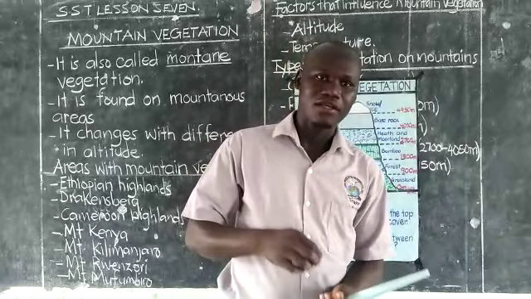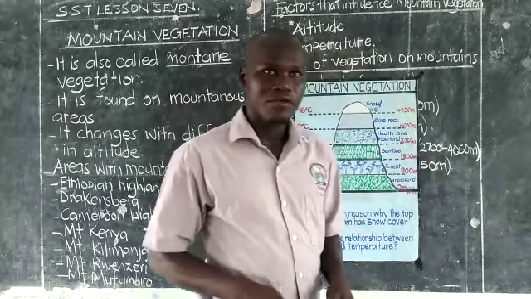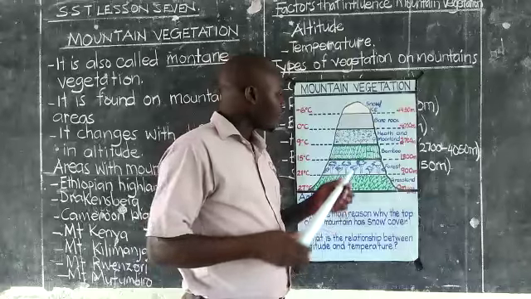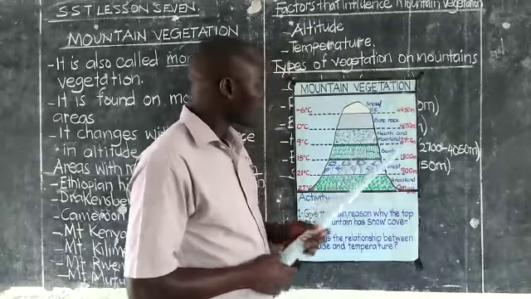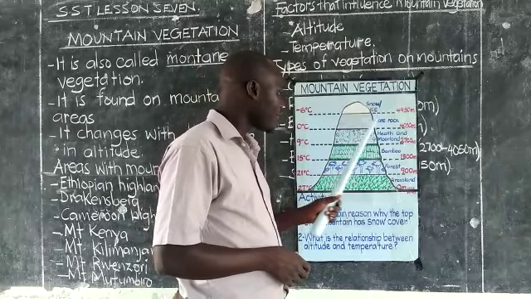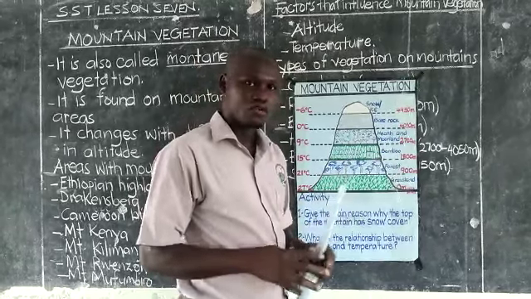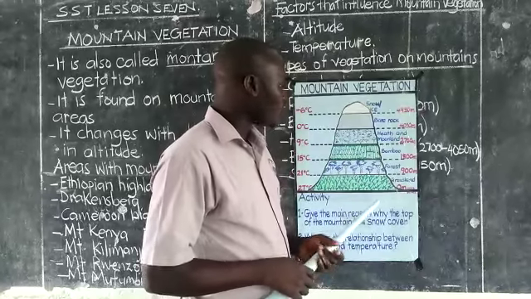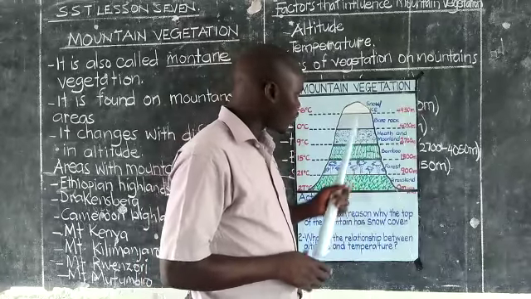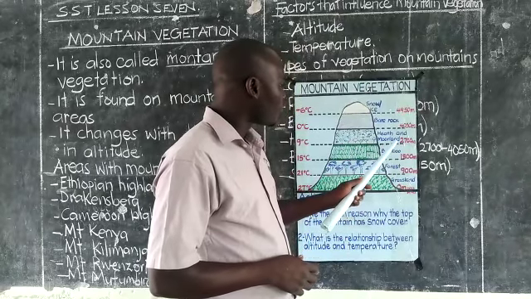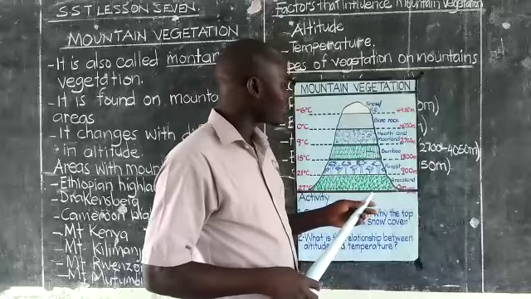So they actually chew the stems of this bamboo. After the bamboo, we have heath and moorland, some short grass, resistant, and so on. They don't grow very tall. This vegetation grows above 2,700 meters.